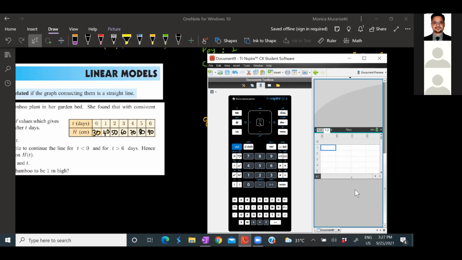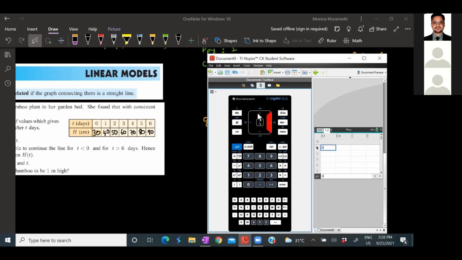Now just use the up button and move to A. Name this as T. This T represents our days. Next, move to the next column and name it H. Now let's enter the values.